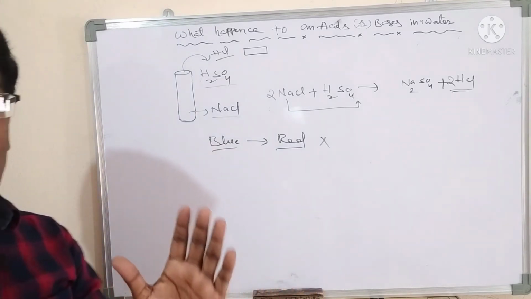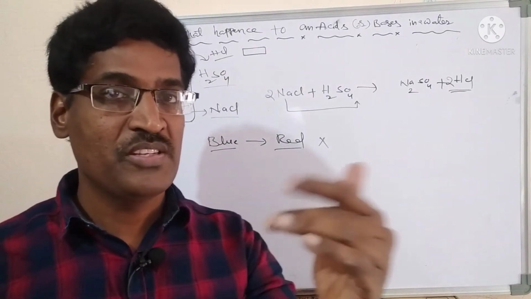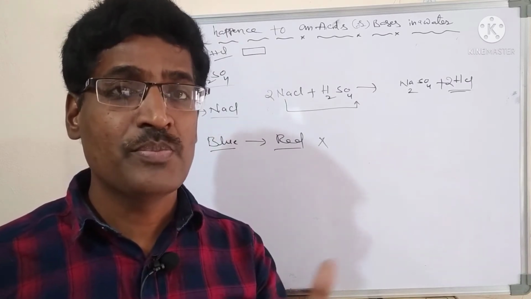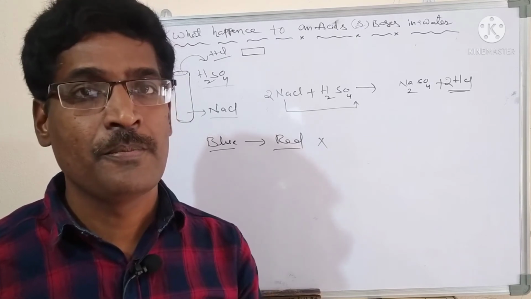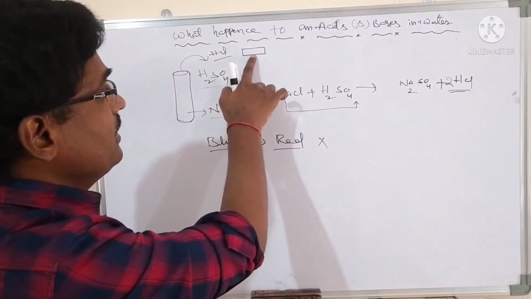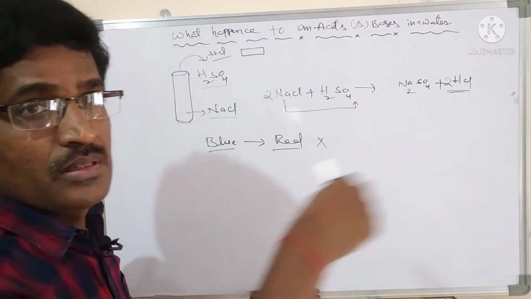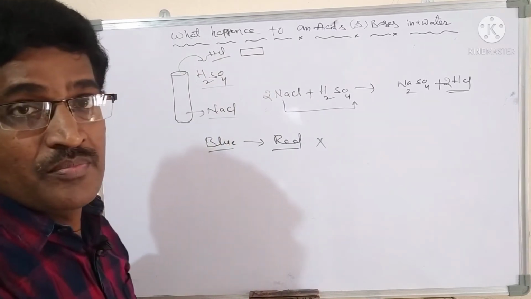In the absence of water, it does not give H plus ions. If it is not giving H plus ions, it is not an acid. An acid must produce H plus ions. Now, what do you do? Take litmus paper again, dip it in the water and bring it near HCl.